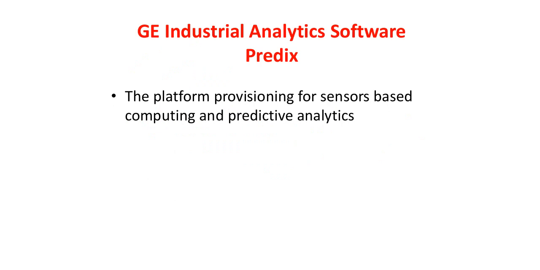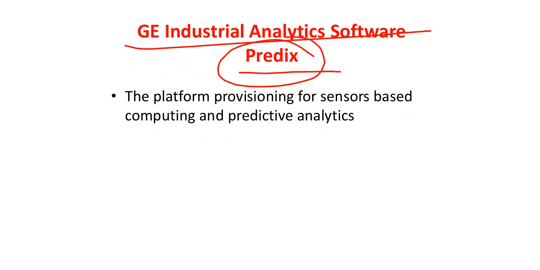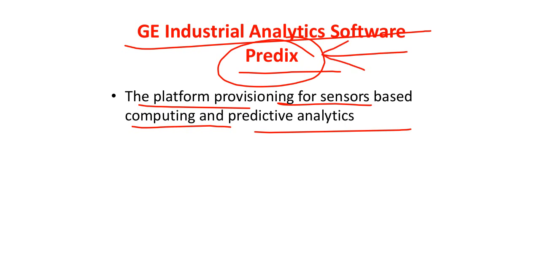So there are certain softwares, right? GE Industrial Analytics software, this is called Predix, right? The platform provisioning for sensor-based computing and predictive analytics, right? So this is one example. You can always Google it, GE Predix, right? How exactly it works is beyond the scope of our discussion, but this is one service provider for you to have the predictive maintenance, right?